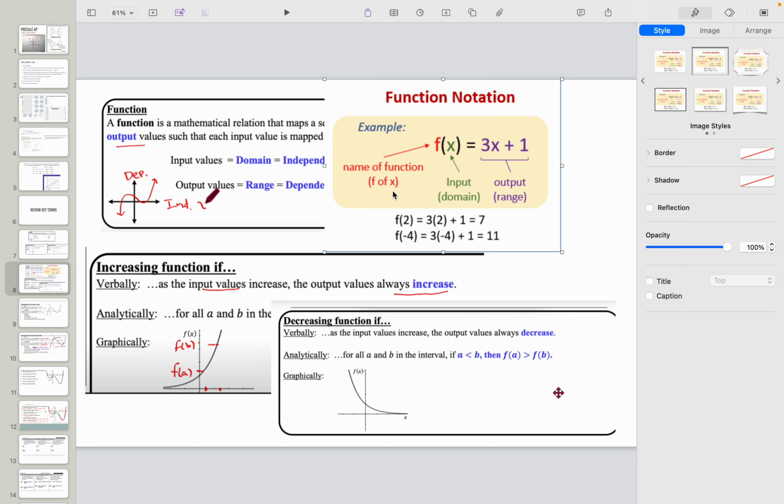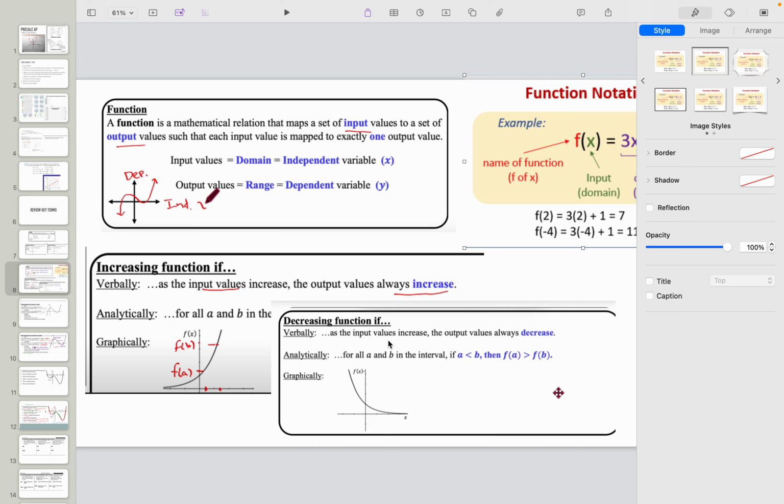Notice how I read it, f of x. This is always showing me my input value, and this is always going to be my output, what happens. So when I put x in, right, what happens? So here, f of 2, right, 3 times 2 plus 1 is 7. F of negative 4 would be 3 times negative 4 plus 1 is negative 11. So input is 2, output is 7. Input is negative 4, output is negative 11. And you should have done that in algebra too.